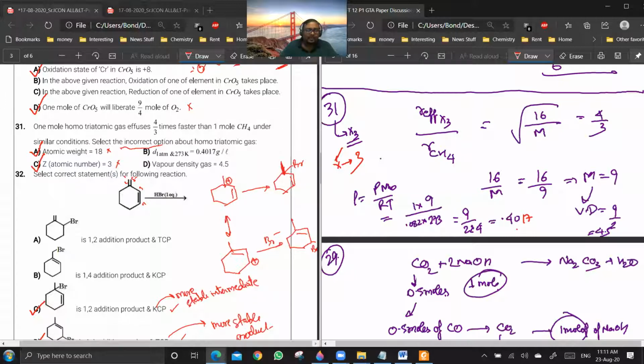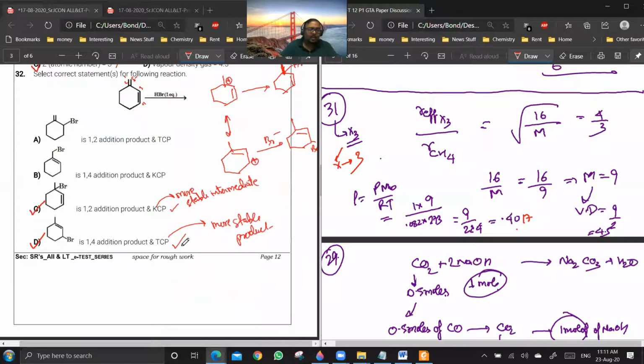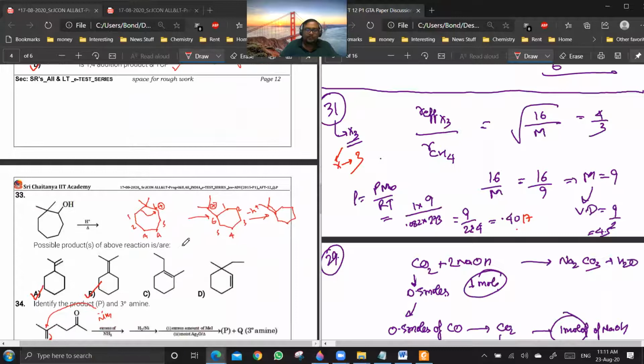Okay, sir. But then the atomic weight will be 9 into 3, no? It will be 9 by 3, no? See, this X3 is okay, 9. Yeah, okay. That is good.